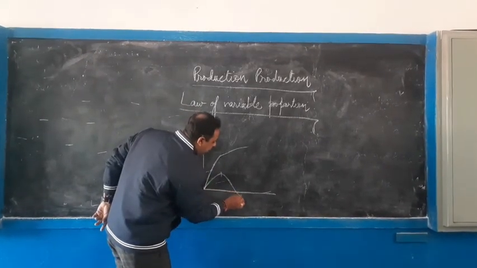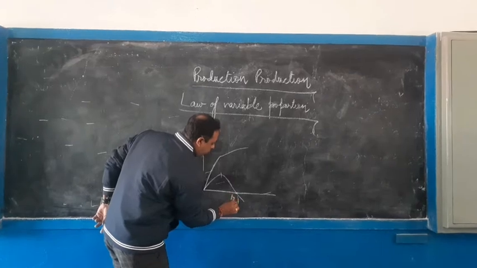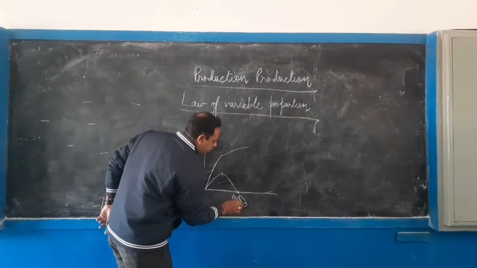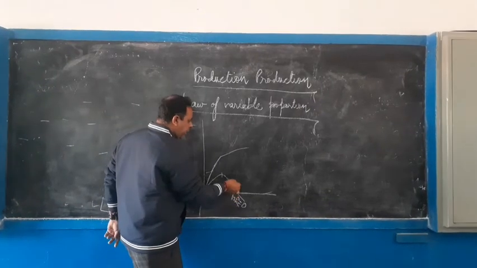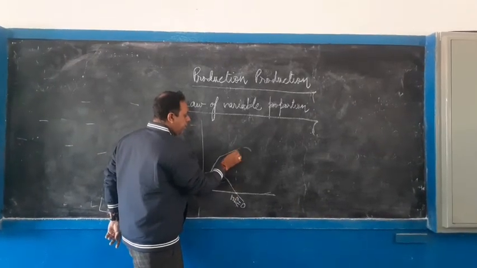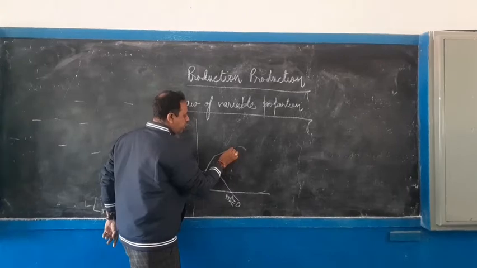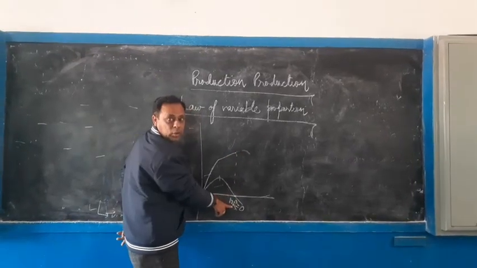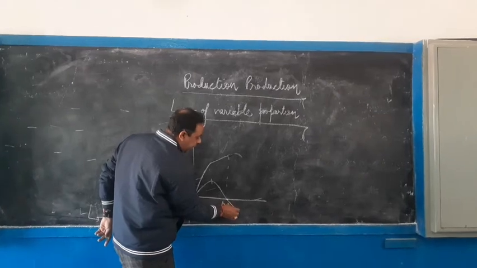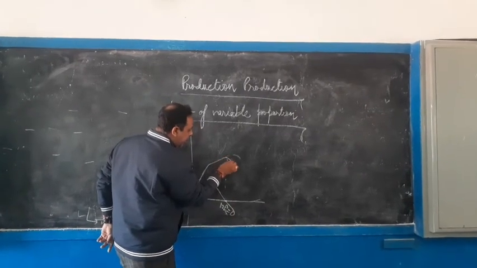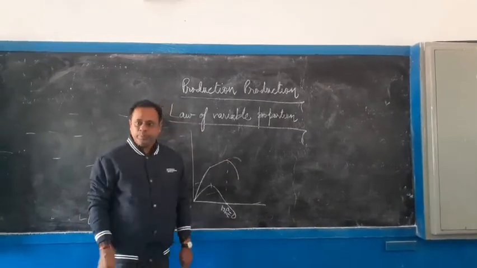And when marginal production comes to 0, when MP becomes 0, at this point our TP is maximum. So when MP is 0, TP is maximum. And when MP starts declining and getting negative, the TP comes down.